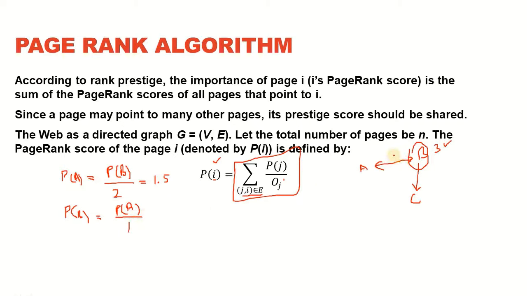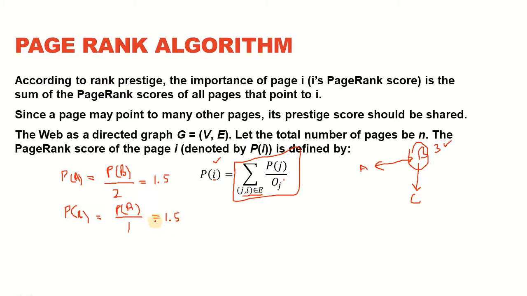So all its prestige is going to contribute towards the vote that it is casting for B. So whatever its value is, that is 1.5, is all being used to cast a vote for B. So B is also going to have its value reduced from 3 to 1.5. The same way we can calculate the weight for C, and that would be just for one iteration.